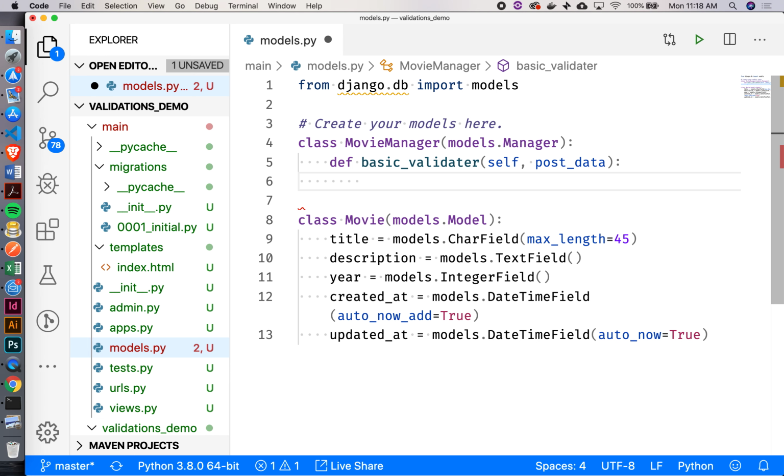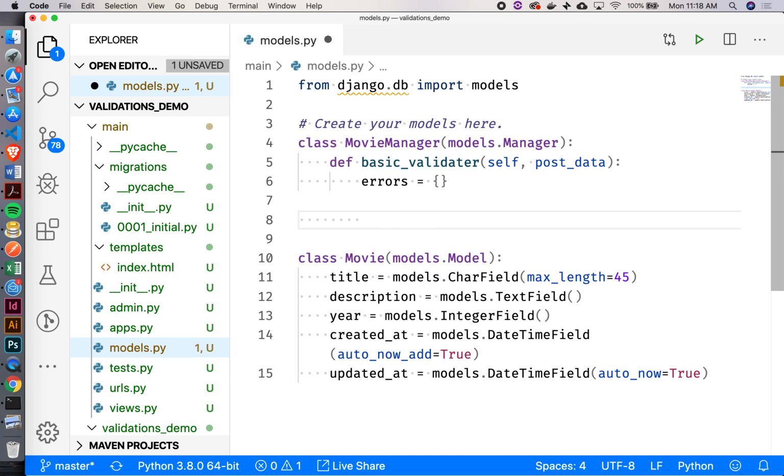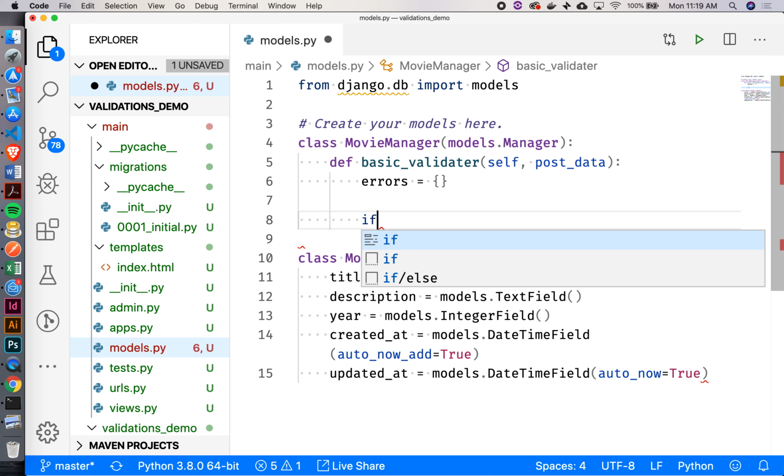Let's do it the platform way so you guys don't get confused. So we're just going to create an errors dictionary. Now what's going to happen is that I'm going to run through each one of these inputs and make sure that they're okay. If they're not okay, then I want to add something to my errors dictionary, each time that something does not work. So let's check and make sure that they've provided a title.